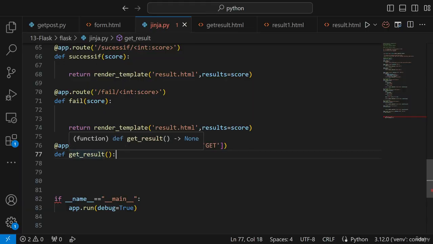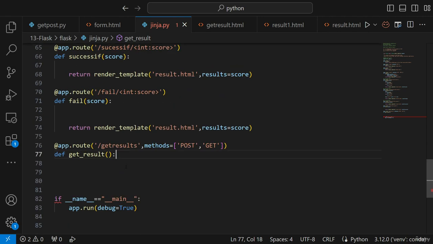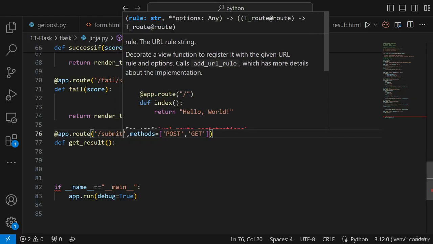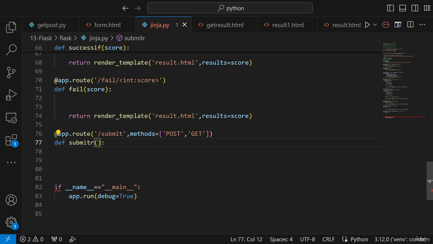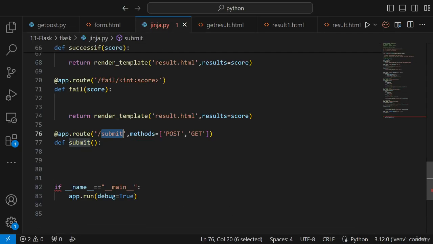Now, instead of writing like this and making it more difficult, let's just use /submit, because I have a form page. So here I will also rename this to /submit. Now I'll execute this and paste the same thing over here. As soon as I click on the submit button, it is going to hit this and come over here.